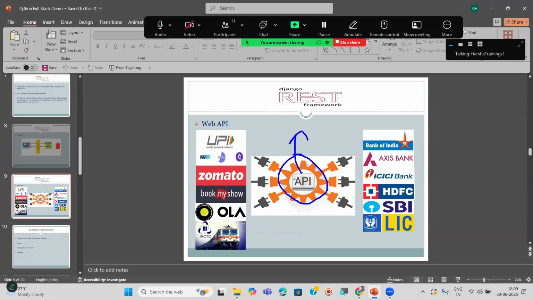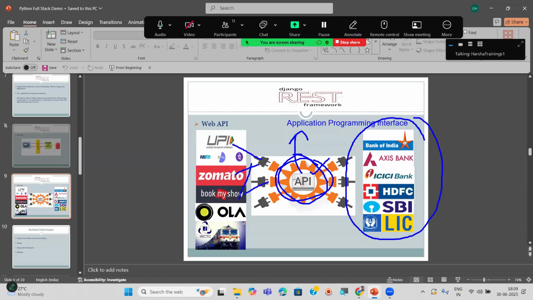API stands for, the full form is what here? Application Programming Interface. Now, what is the purpose of this API? This API allows us to access some of the web applications or websites from many other apps or websites. That is the advantage.